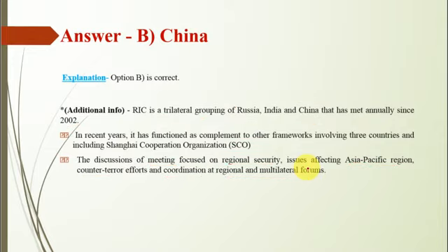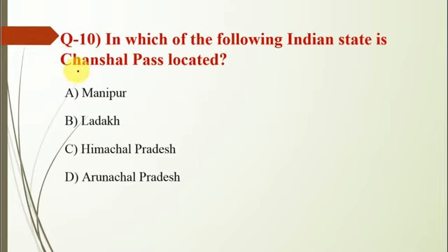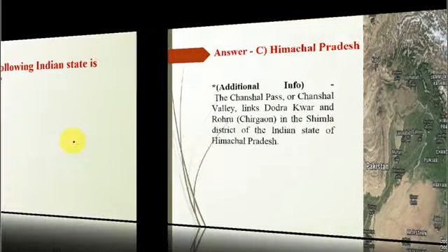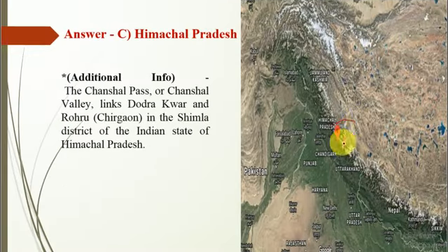Now question number 10: in which of the following Indian states is Chanchal Pass located? So the correct option is C, that means Himachal Pradesh. So here the map is given, and this pass is also known as Chanchal Valley. So that's all in our today's MCQs.